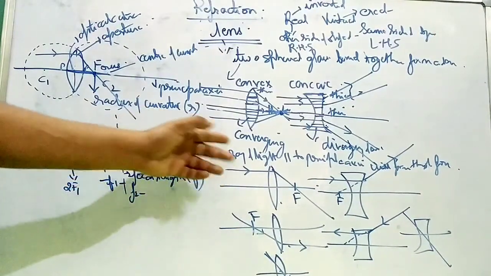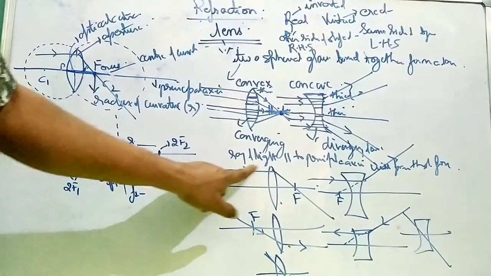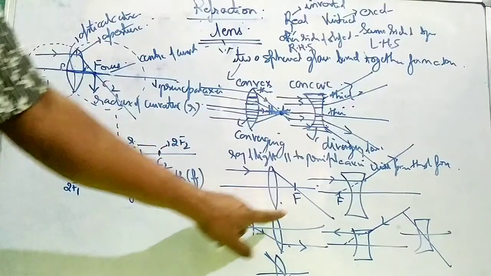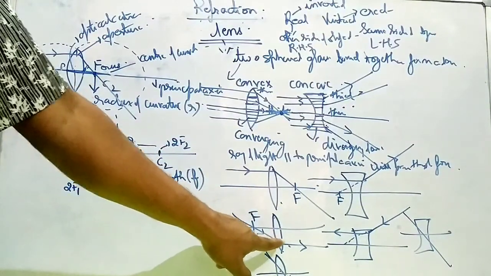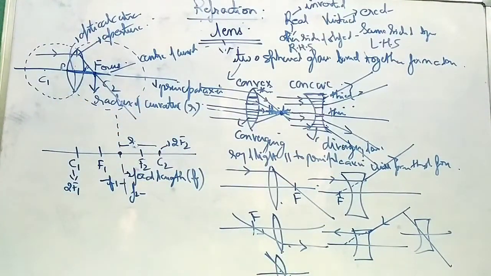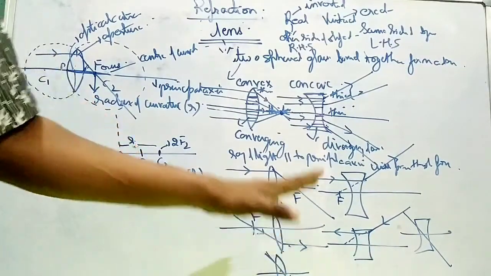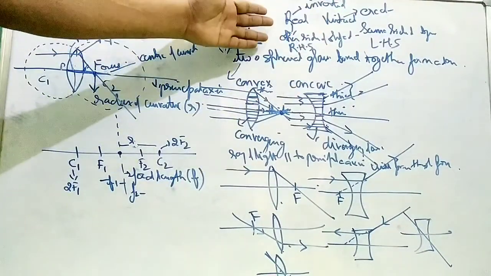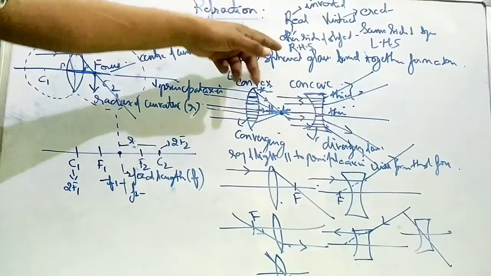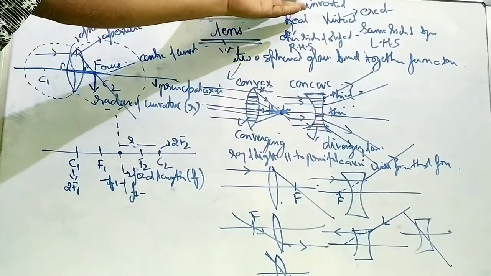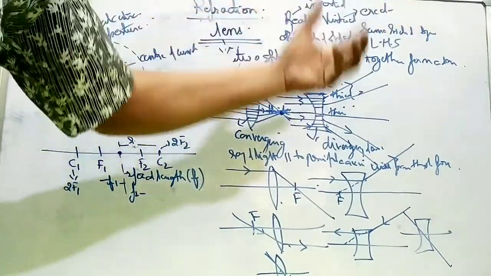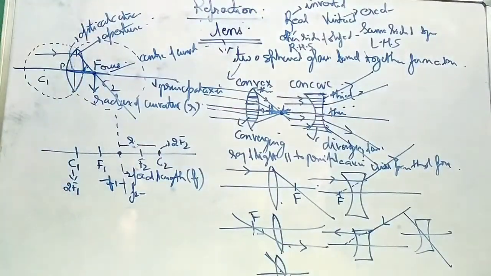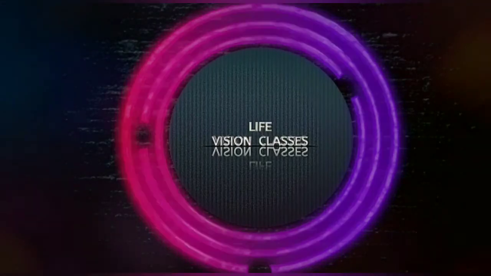For a ray diagram, when the ray is passing parallel to the principal axis, after refraction it will bend towards the focus and pass through the focus. And when the incident ray is passing through focus, after refraction it will become parallel to the principal axis. And if it is passing through the optical center, it passes undeviated. Two types of images will be formed, real image and virtual image. Real image is on the other side of the object. It can be obtained on a screen. That is on the right hand side. It is always inverted. Virtual image is found on the same side of the object. That is on the left hand side and it is always erect.